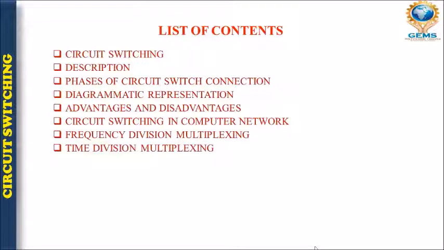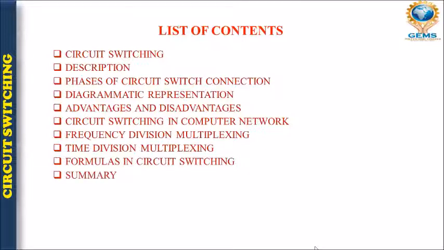Then, I will also include time division multiplexing because these two factors are very important in circuit switching. Then some important formulas that may be asked in your exam. And after that, I will give you a brief summary, and obviously some good references also.